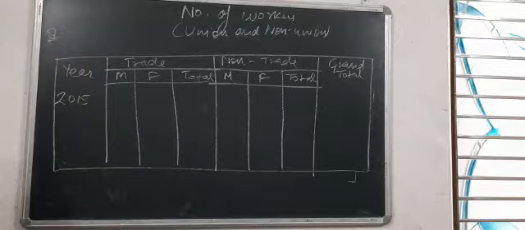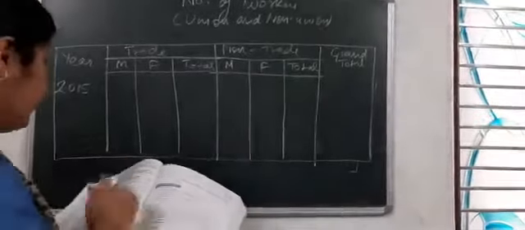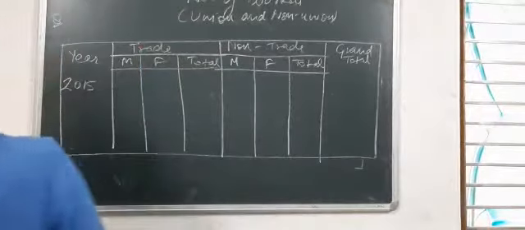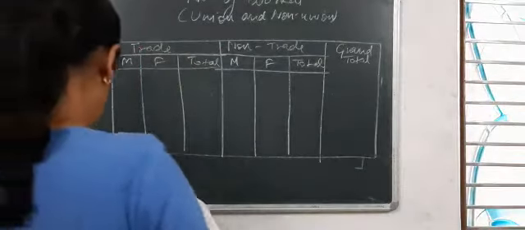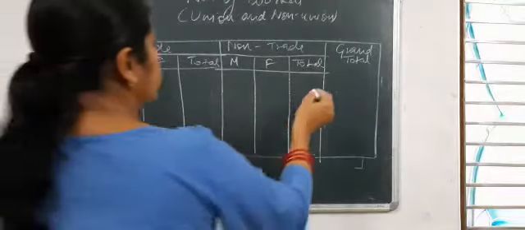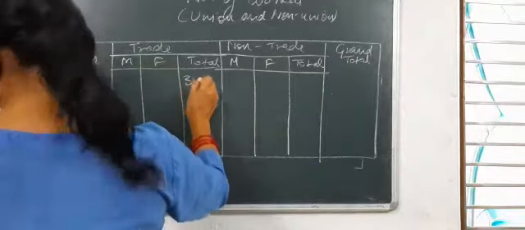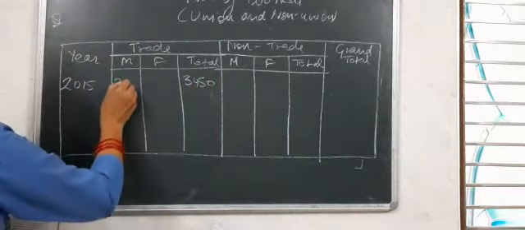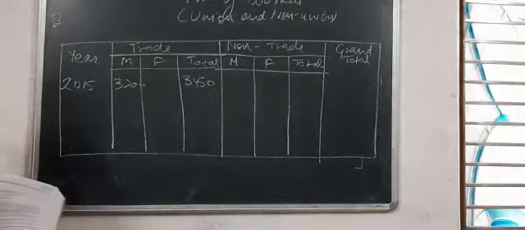In 2015, the number of trade union workers was 3,450, out of which 3,200 were men. Okay.